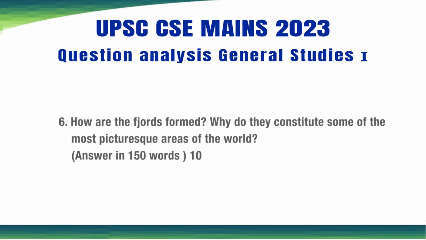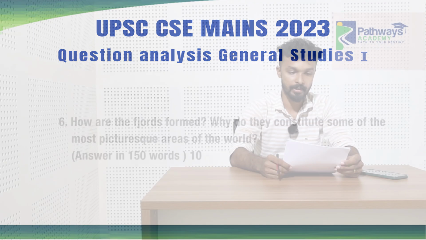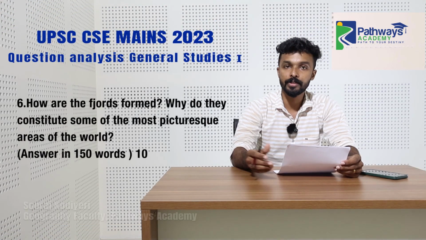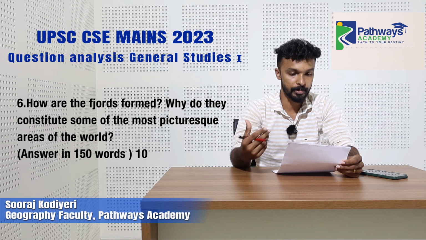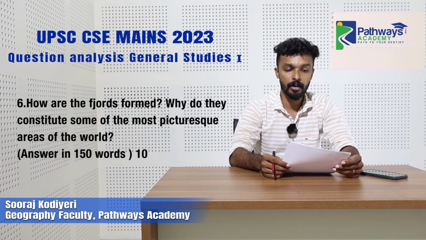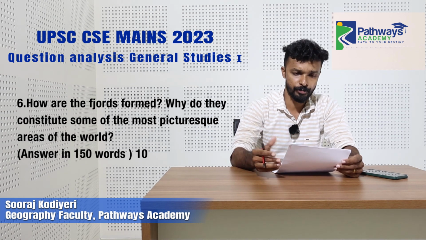The sixth question: how are fjords formed? Why do they constitute some of the most picturesque areas of the world? It is a 150 words question. This is a direct question from landforms. A fjord is a landform created by glacier. You know that it's nothing but a glacial trough or U-shaped valley submerged by seawater. So you need to explain what a fjord is.